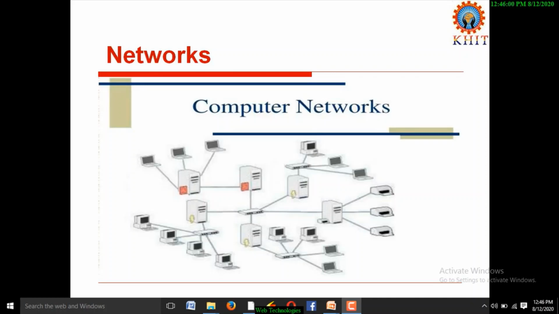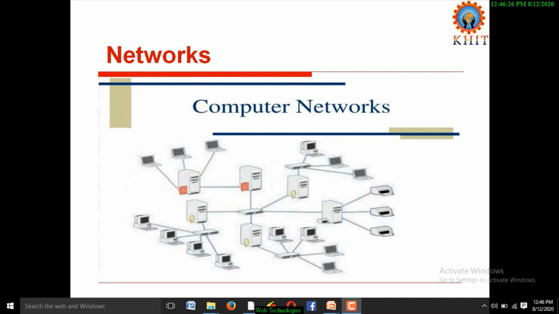And another buzzword of web technologies is computer networks. We already know what is a computer. Computer is an electronic device, and here we are connecting more than one computer with a physical cable or physical medium.